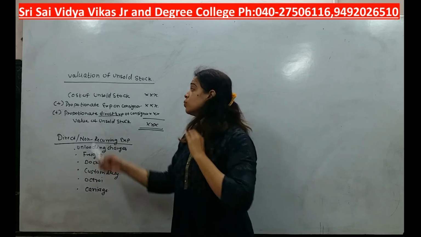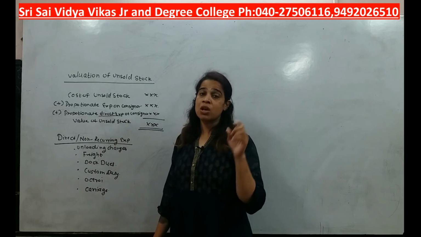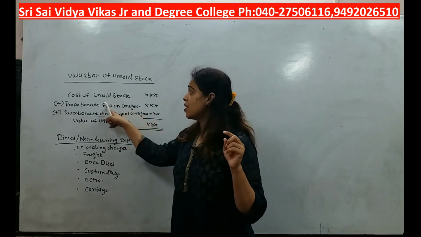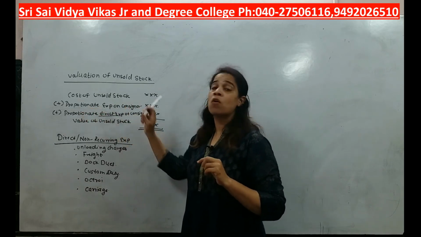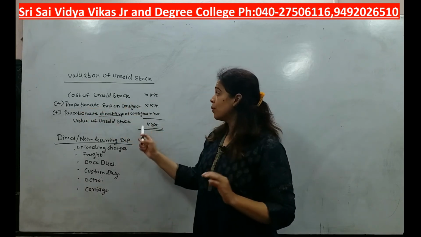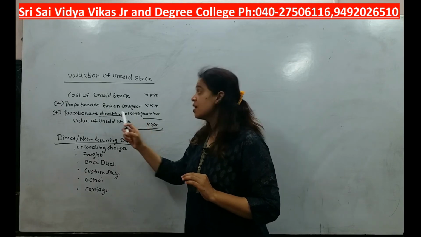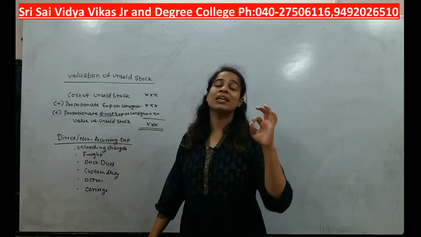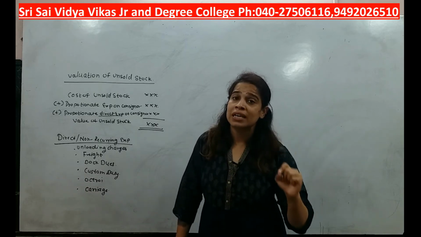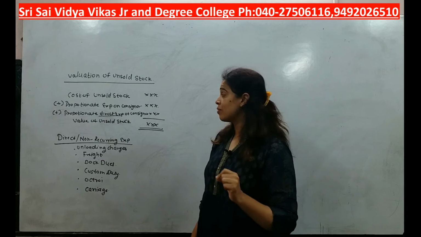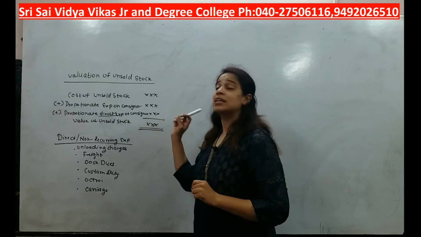Now students, when it comes to adding expenses, for the consignor we are considering all the expenses. That's why they are saying proportionate expenses of the consignor. But for the consignee, we are considering only direct expenses, or we can say only non-recurring expenses of the consignee.